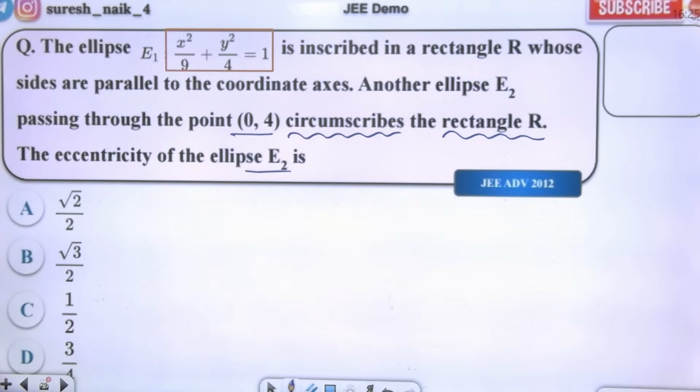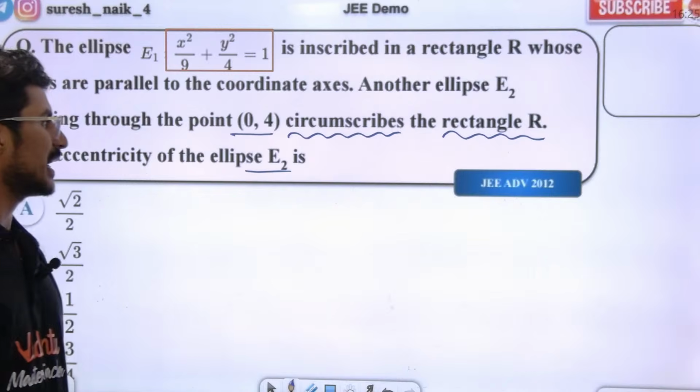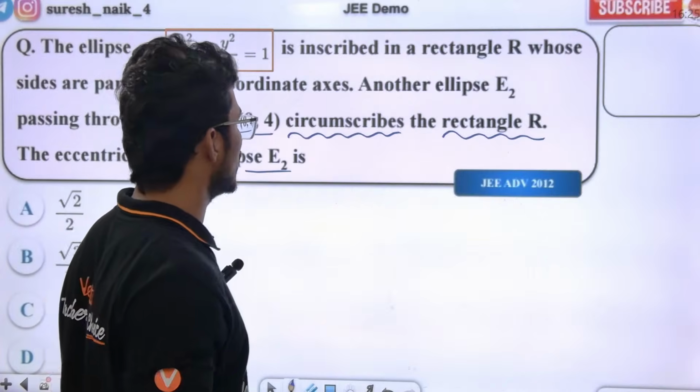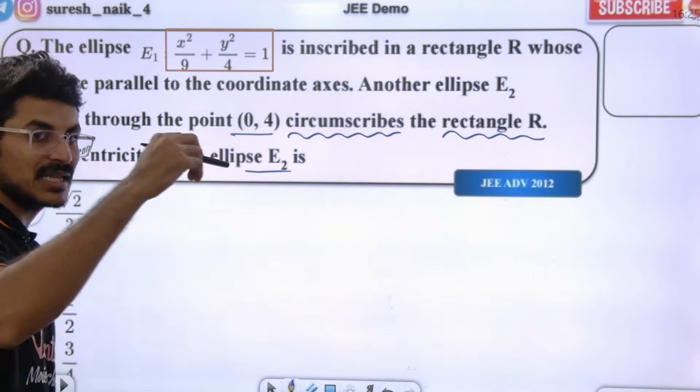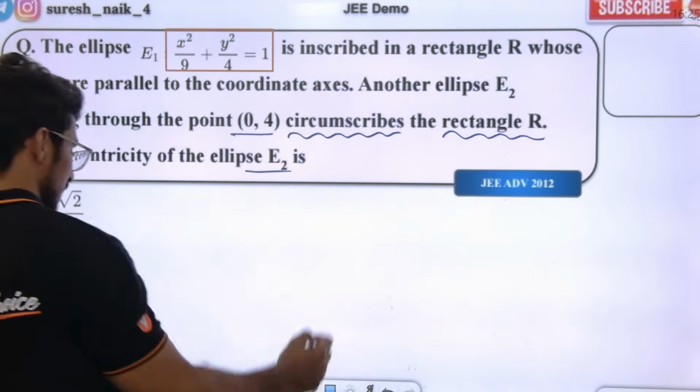Guys, what do you mean by circumscribes and what do you mean by inscribed? Can anybody answer in the chat box? Circumscribed is nothing but over the rectangle. Another ellipse E2 passing through the point circumscribes the rectangle. Circumscribe is nothing but the ellipse is outside the rectangle.